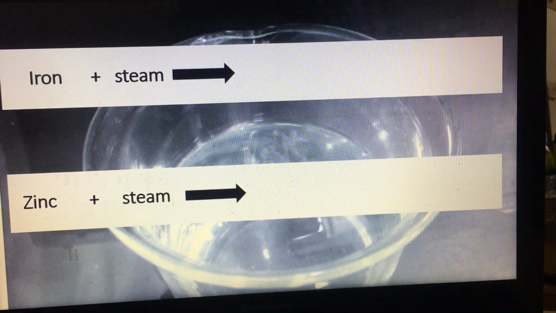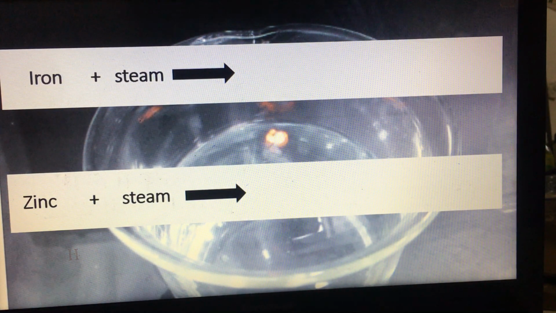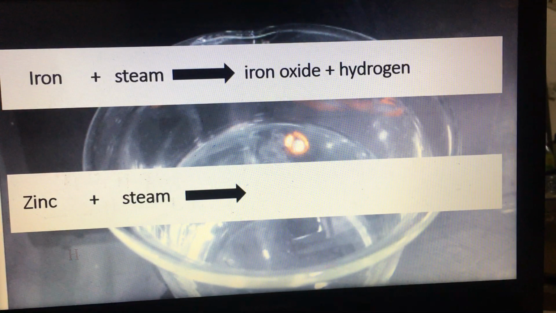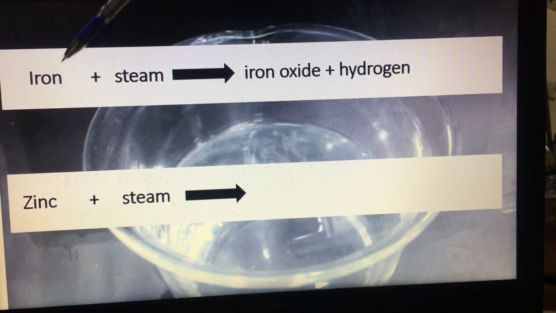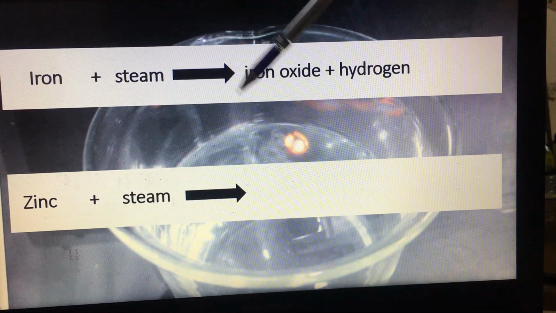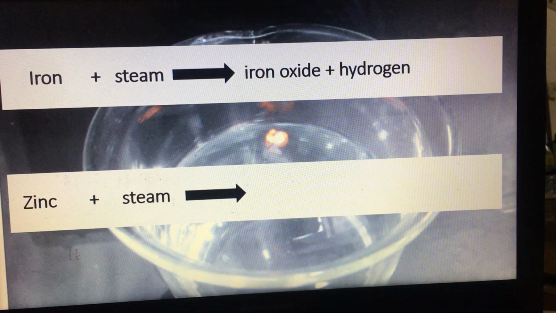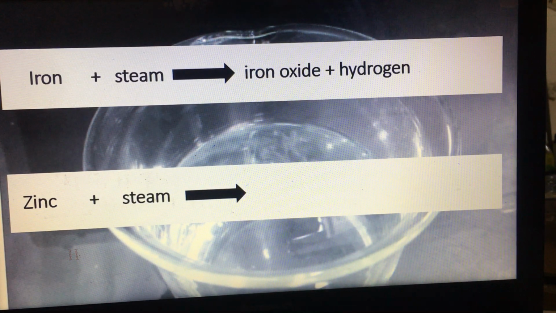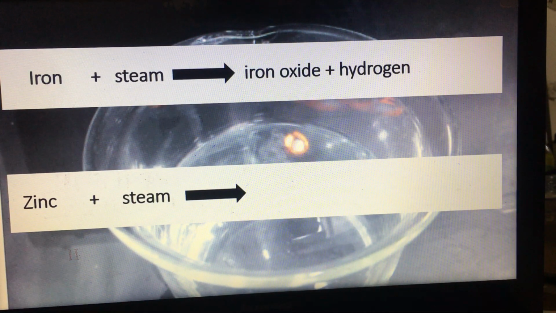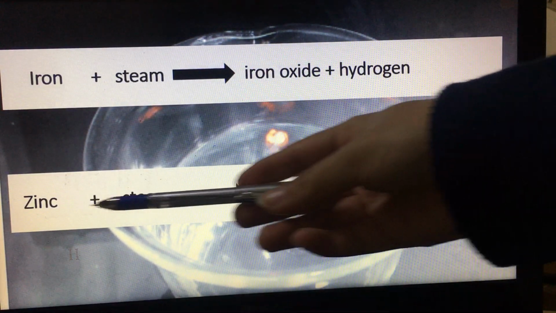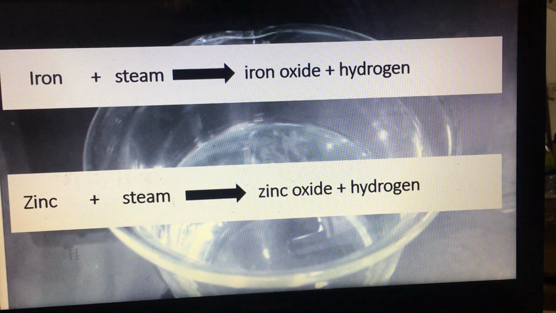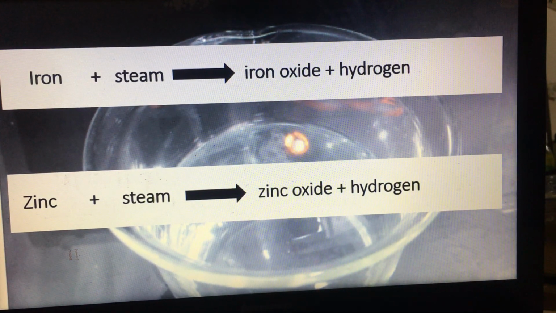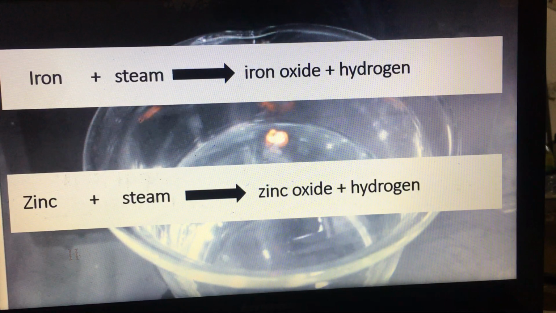As with magnesium, iron can react with steam to produce, what do you think? What will the result be? Excellent. Iron oxide, because we have steam, so iron reacts with steam to give us iron oxide, and we have a fixed product which is hydrogen. And also zinc can react with steam to produce zinc oxide and hydrogen gas.